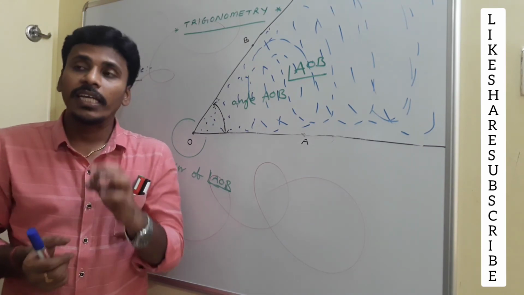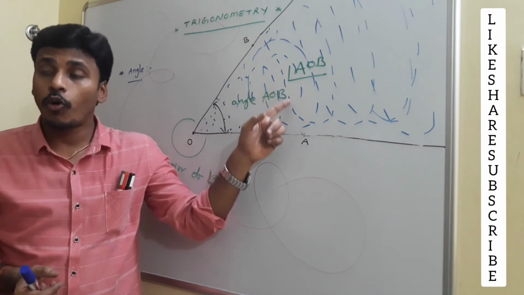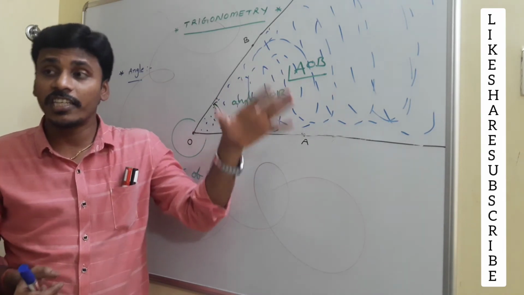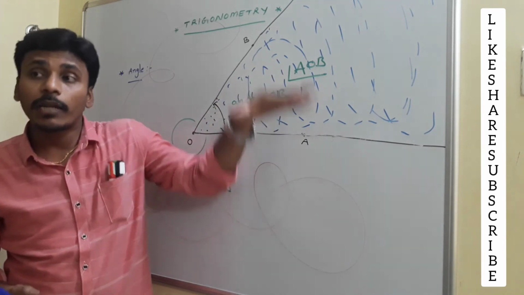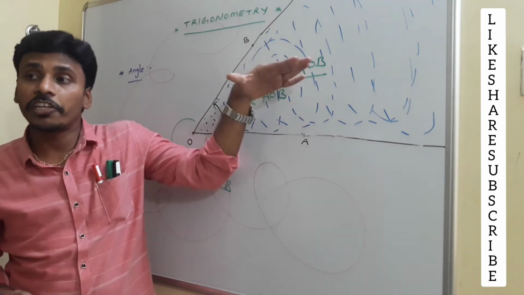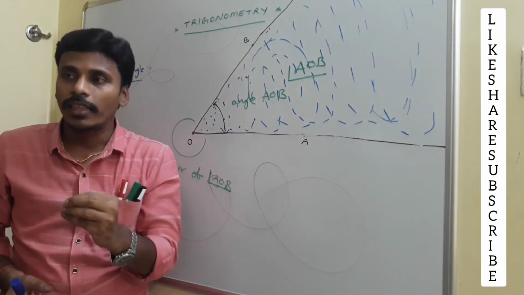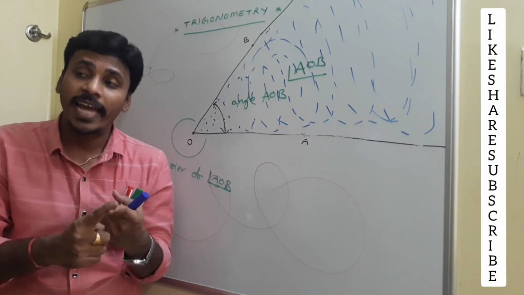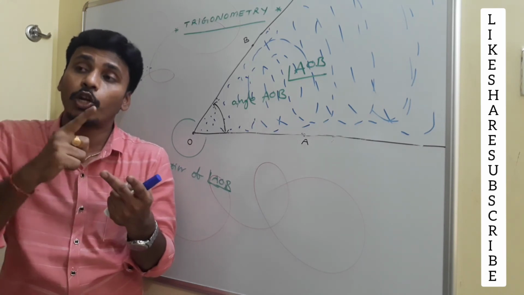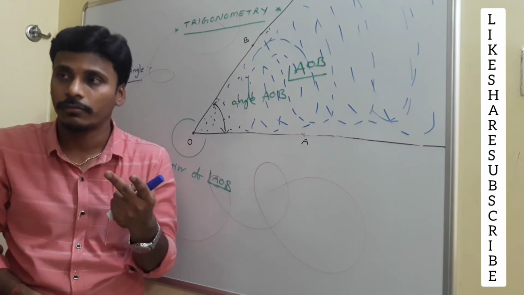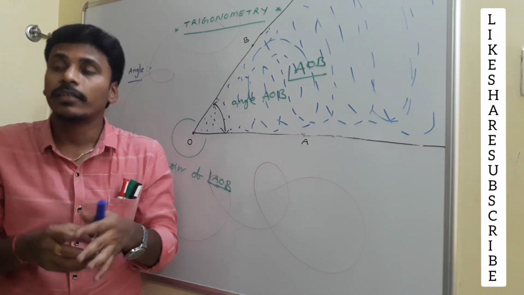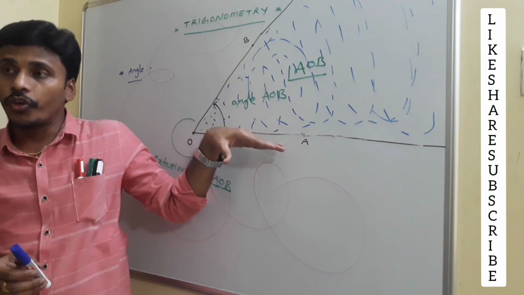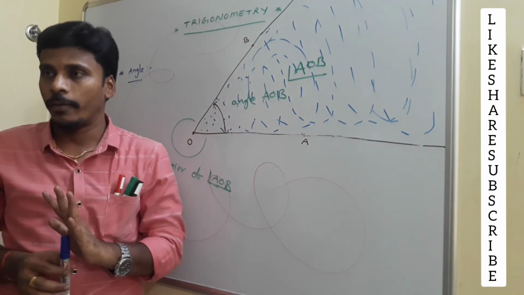On the way, it touches each and every point of this system. That amount of rotation is nothing but the measurement of the angle. Is it clear? So the measurement of the angle is nothing but the measurement of the amount of rotation required for the initial ray to reach the position of the final ray.